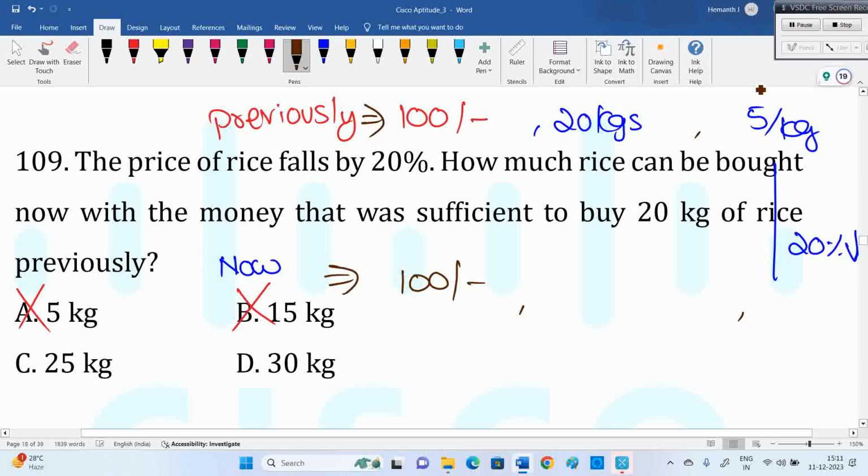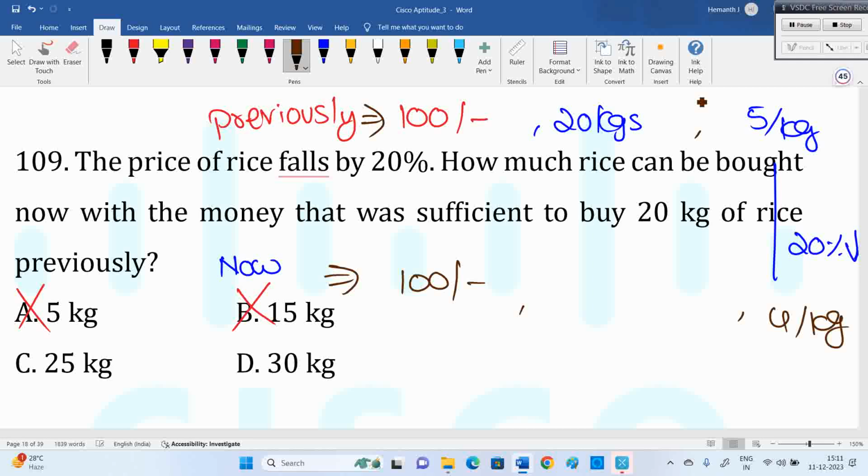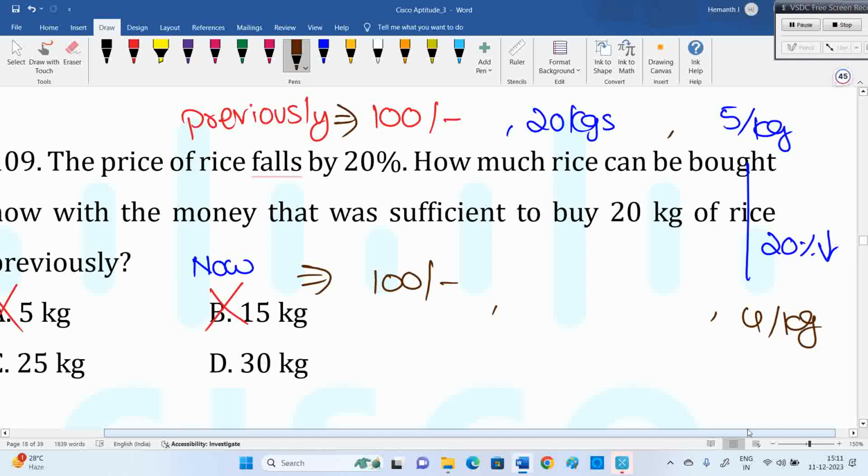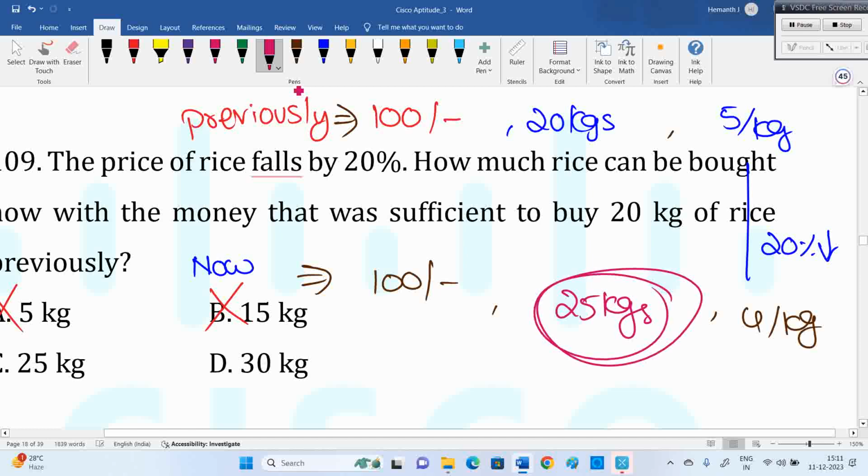But price is reduced. 5 rupees per kg, 20% decrease means 4 rupees per kg only. Why did you get 4? 5 into 80%, right? 20% decrease means 5 into 80 by 100. 80% is 4 by 5. 5 into 4 by 5 will give 4 only. Now 4 rupees per kg, you have a 100 rupees budget already, then how many kgs will you get? 25 kgs you will get. So that's the question.